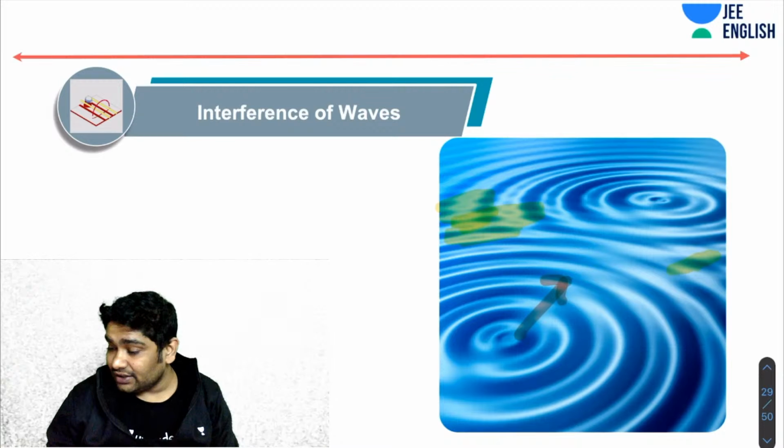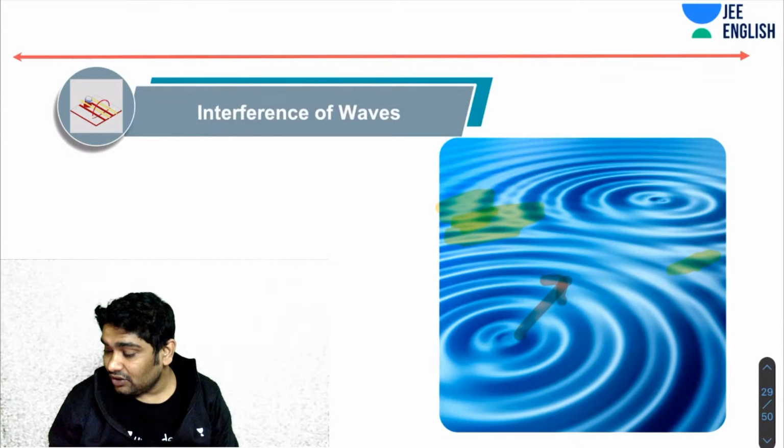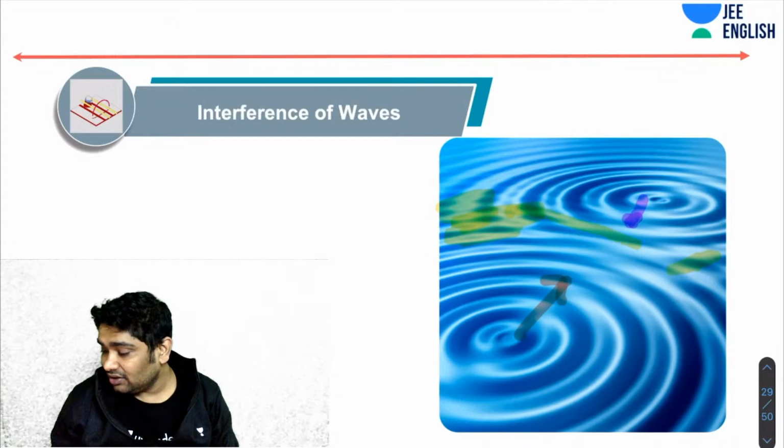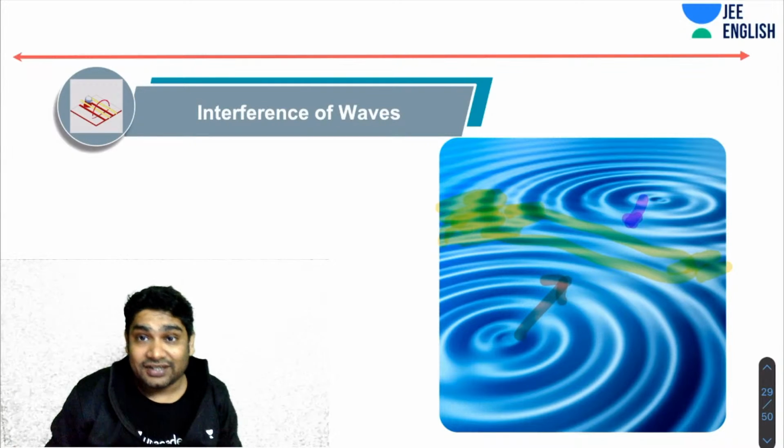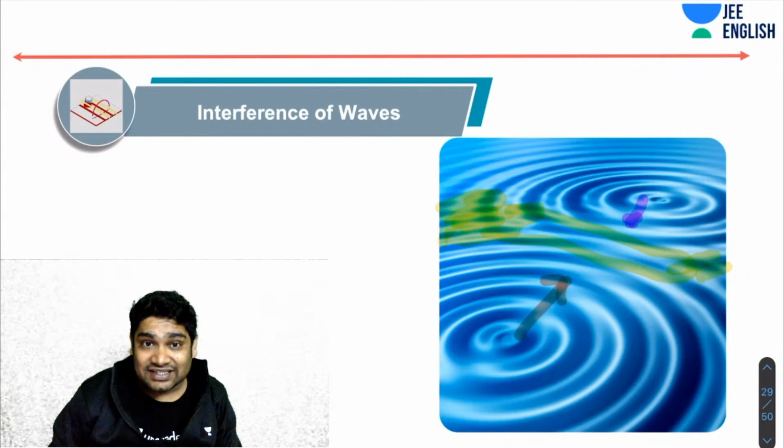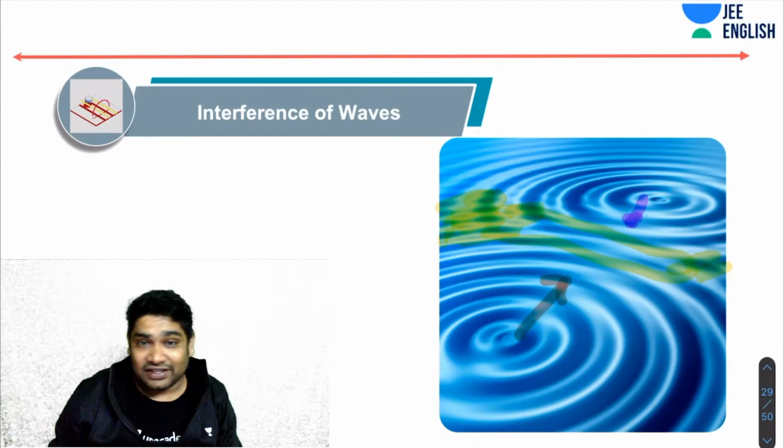Here you can clearly see this wave, but then in this region, they have gotten mixed. So here you will see a different result. Okay, and that is what interference is. This is an example of interference.